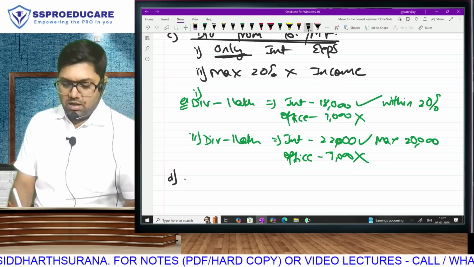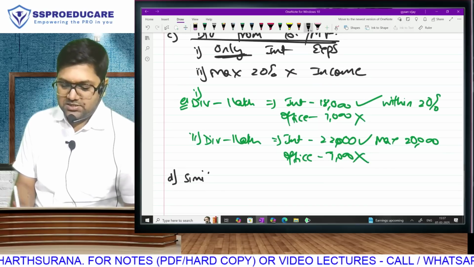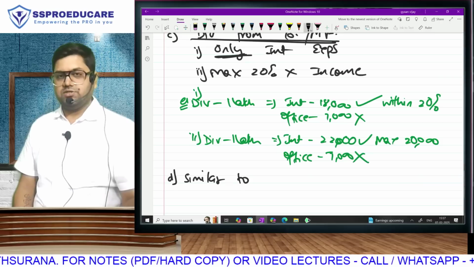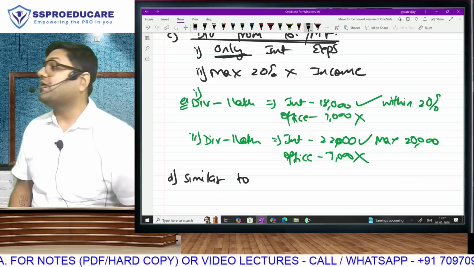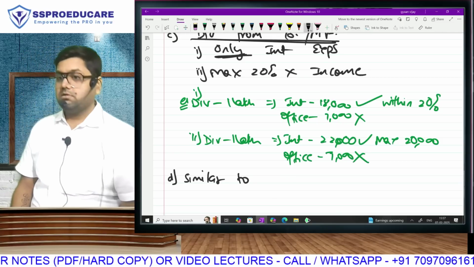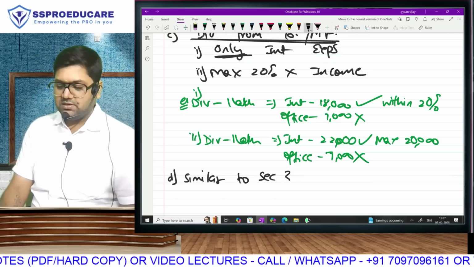Next. Expenses which are similar to the following sections will be allowed as a deduction. Means, are we giving deduction against your IFOS? Expenses similar to section 30.